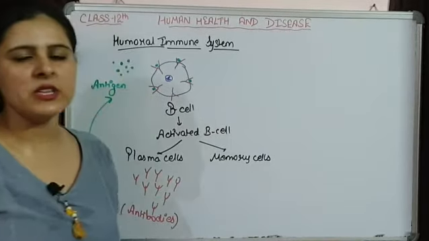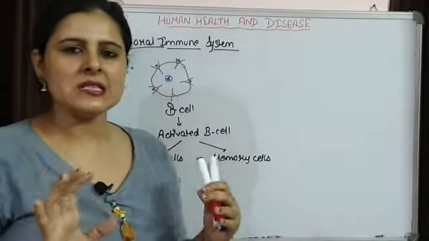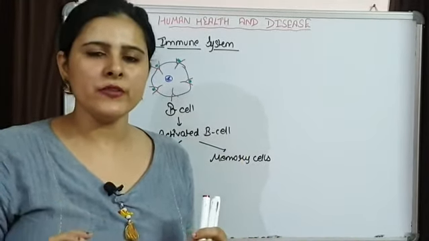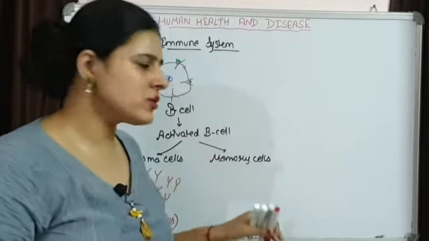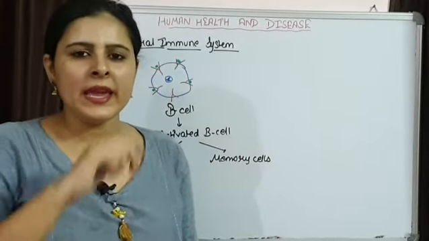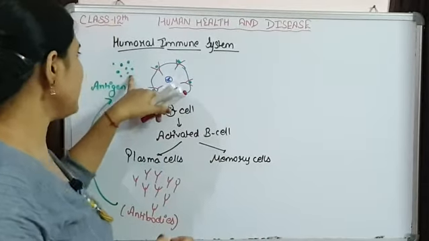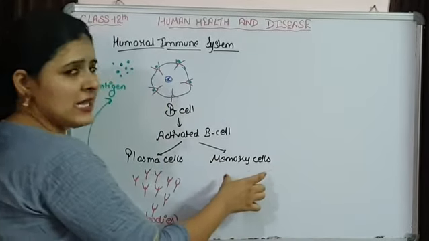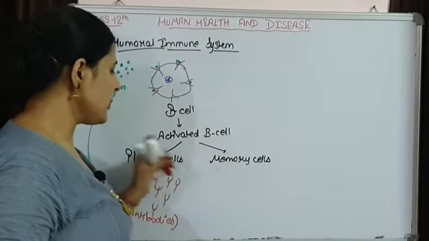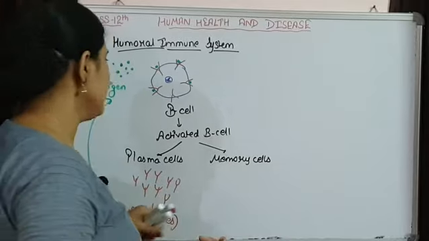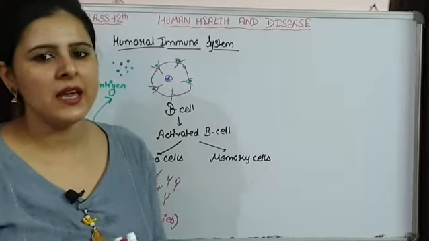What happens with these memory cells? They remain silent and circulate in the blood for a long period of time. Even after the infection and its treatment, they remain inside the body, and whenever our body again comes in contact with the same antigen, these memory cells again activate the B cells. The B cells produce plasma cells, and very fast, the second time, the antibodies are produced that are responsible for killing these antigens.